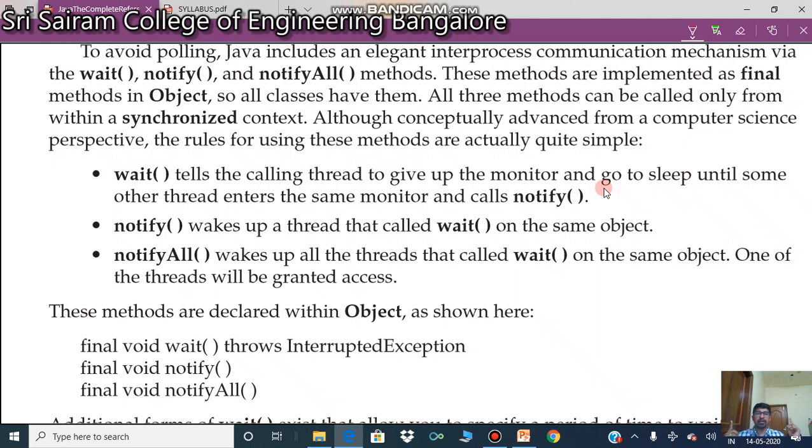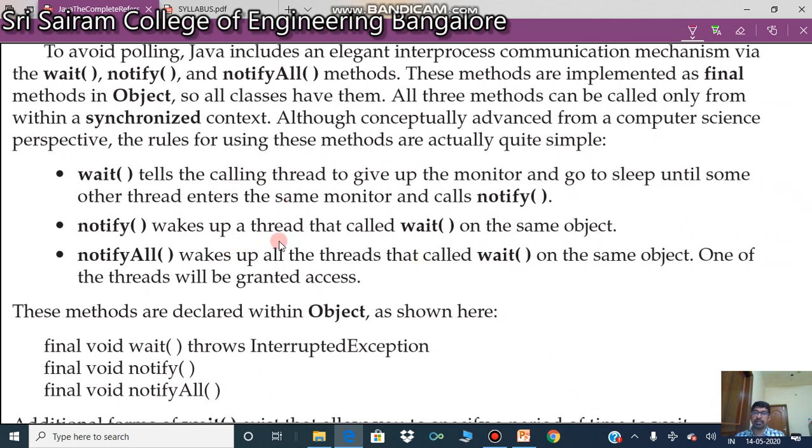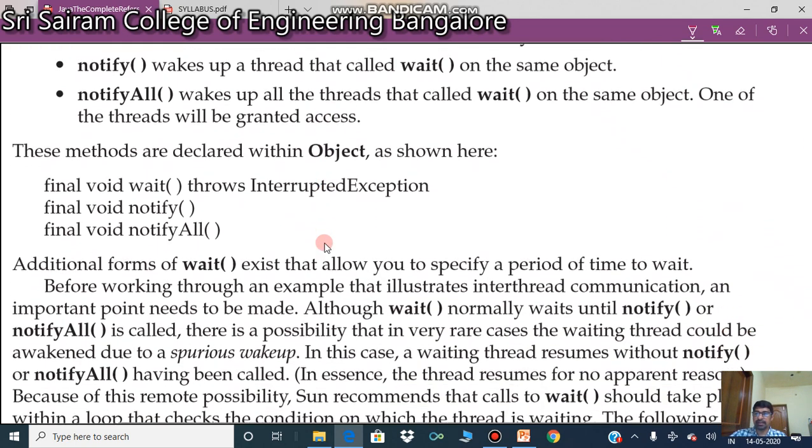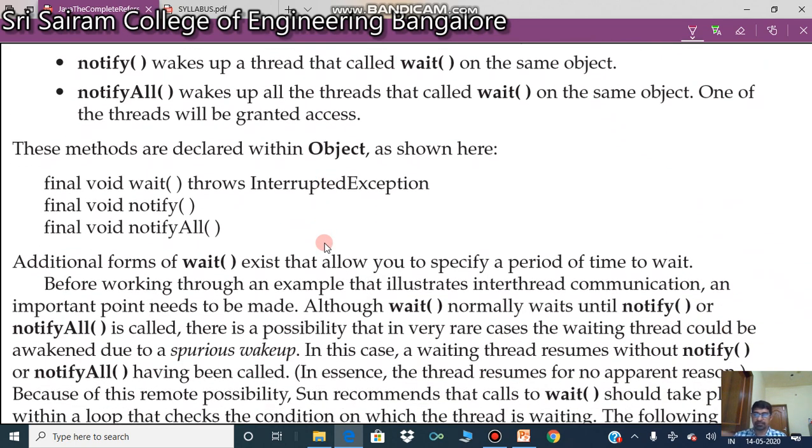This is nothing but notify. Notify wakes up a thread that called wait on the same object, so this should be done with the same object. NotifyAll, as the name says, wakes up all the threads that called wait. This is the syntax for this.